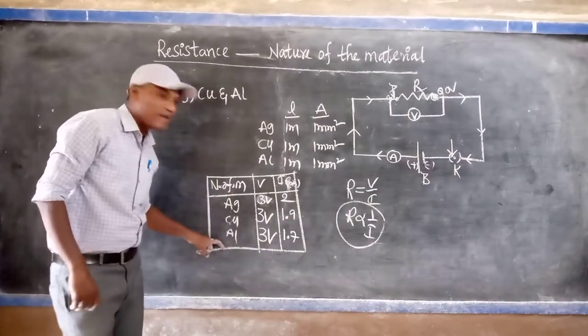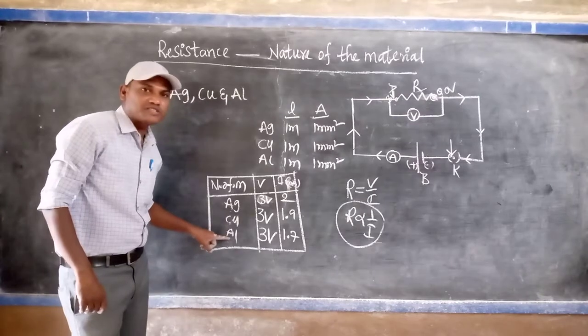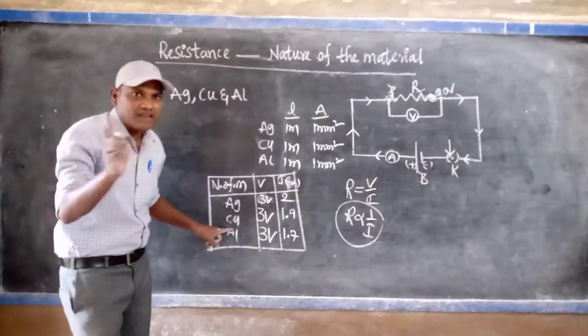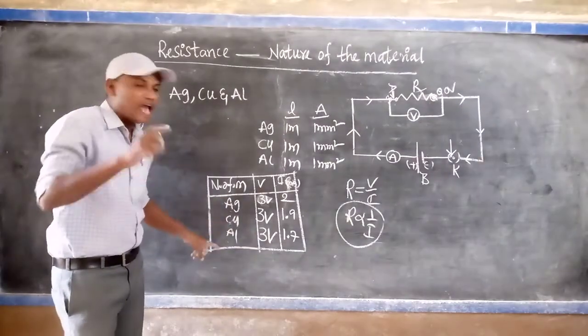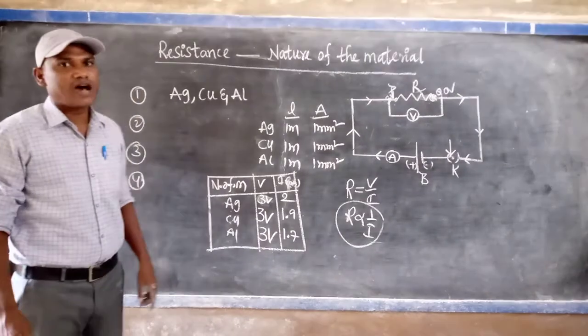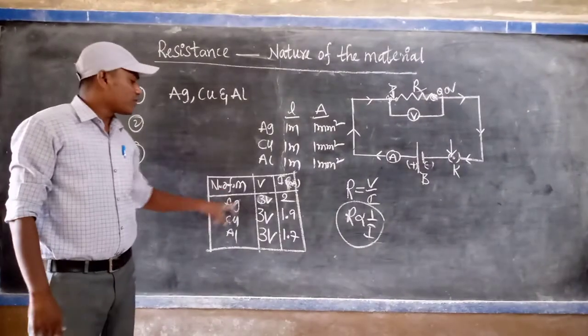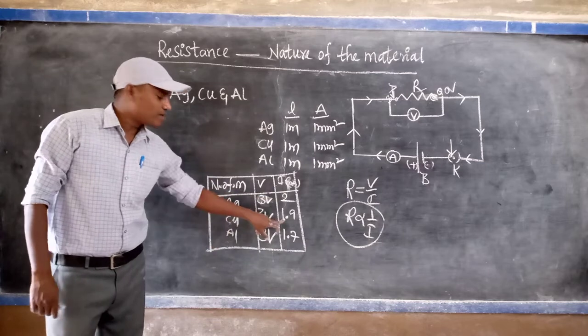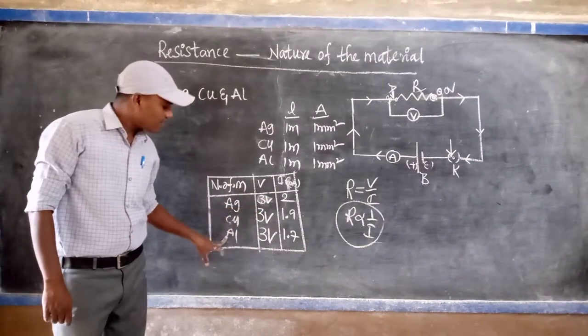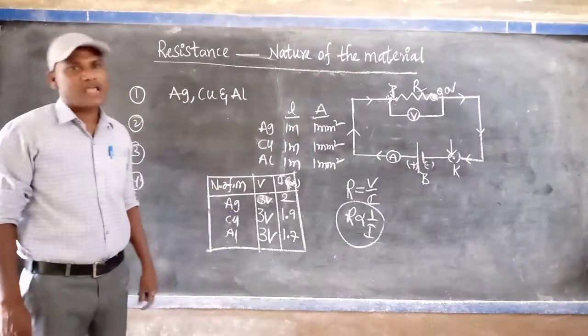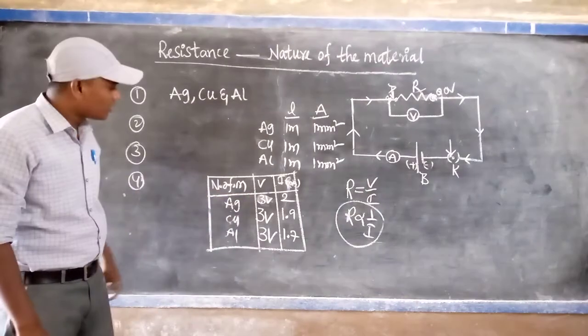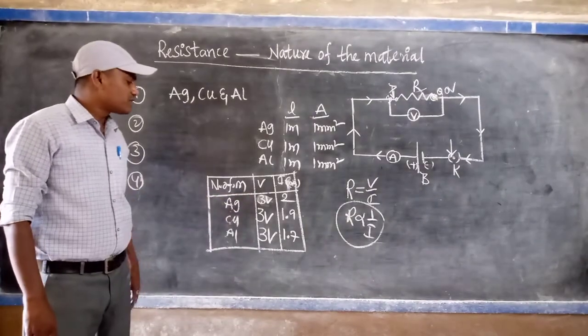But experimentally you observe that every material does not allow the same current. They allow different magnitudes of current. So silver is 2 milliampere, copper is 1.9 milliampere, and aluminum is 1.7 milliampere. These are assumed values only. That's why you observe this.